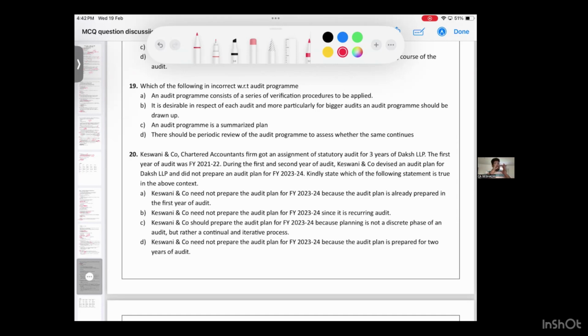I believe that the things you studied, you are able to recall and recollect. So with this, we are concluding second unit in MCQ discussion.